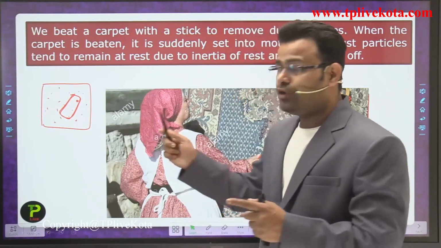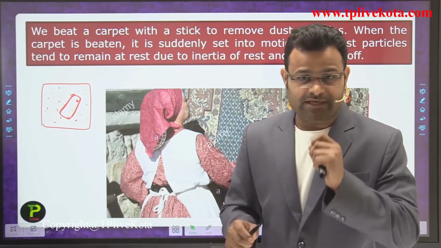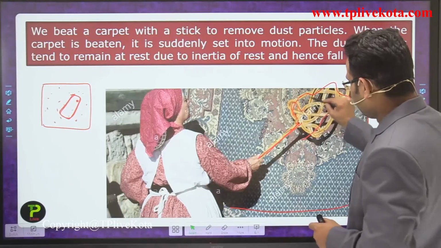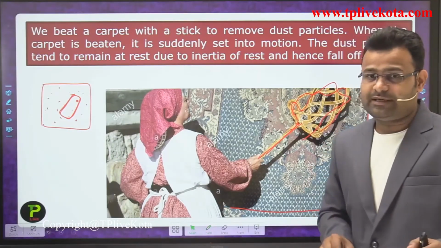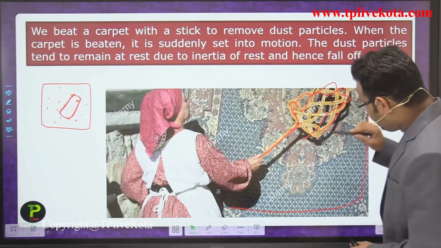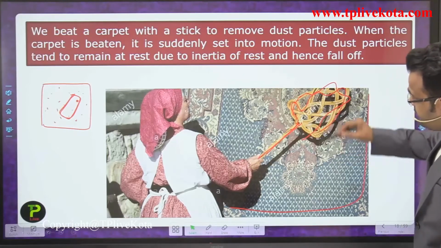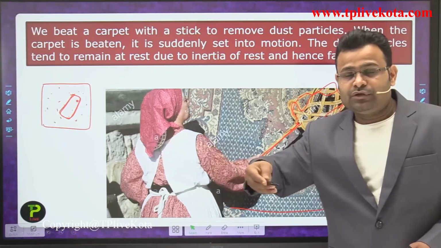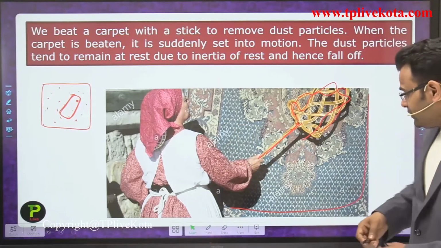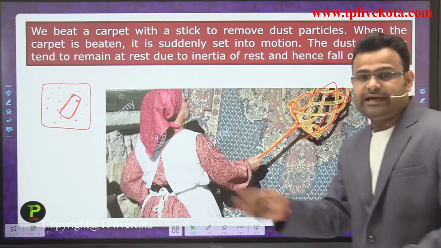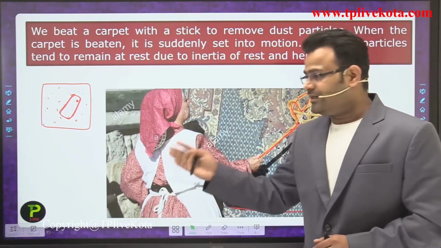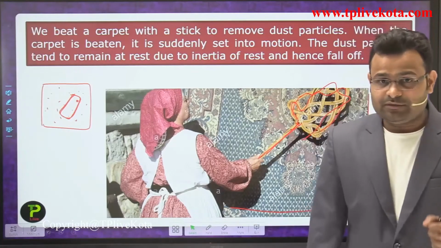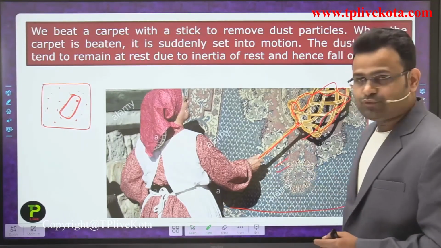Before that, all the dust particles were stuck to the carpet, but when the stick applies force, the carpet moves in a downward direction and the particles come into the air. So in the same position, the dust particles move outward from the carpet. Okay, now